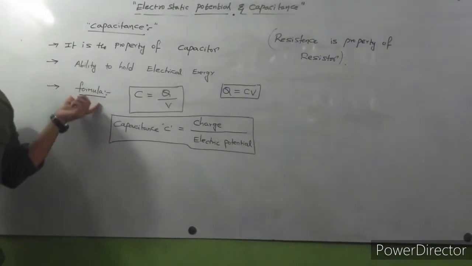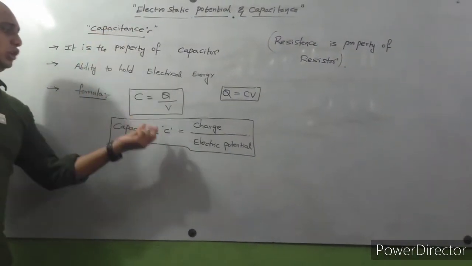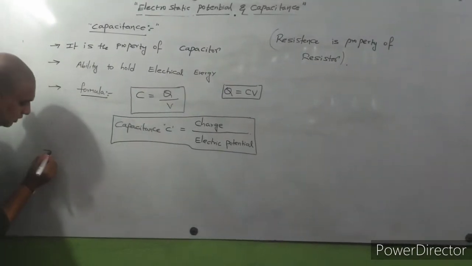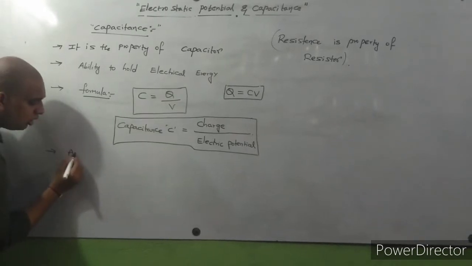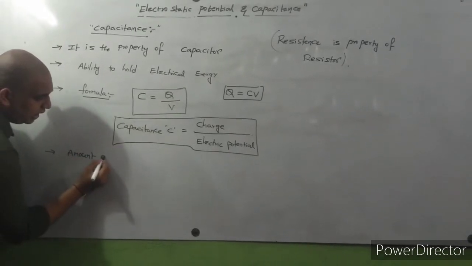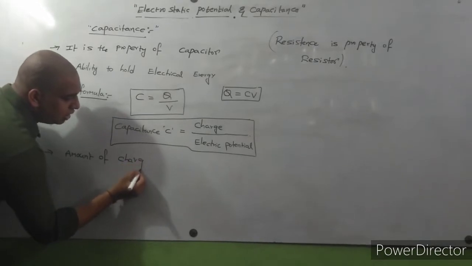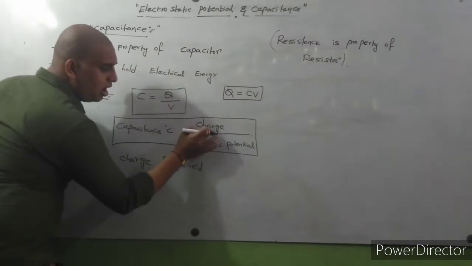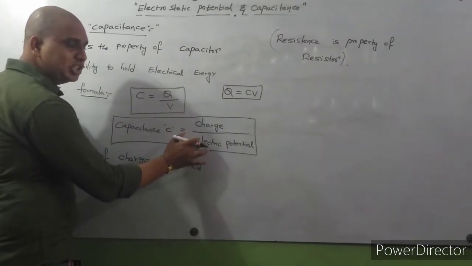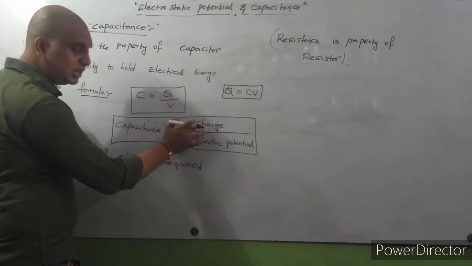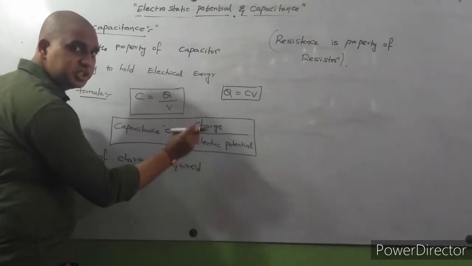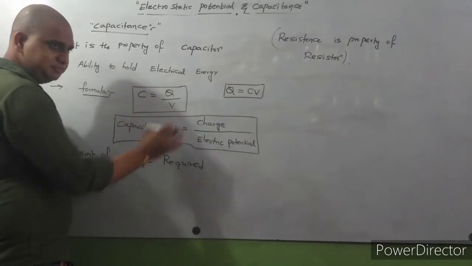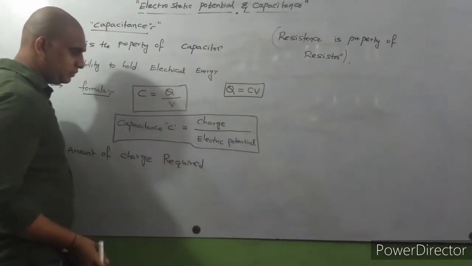So now observe carefully, how can we define capacitance by using the formula? Amount of charge required to raise electric potential by 1 unit is called capacitance. Please observe the formula, you will get a very clear definition.